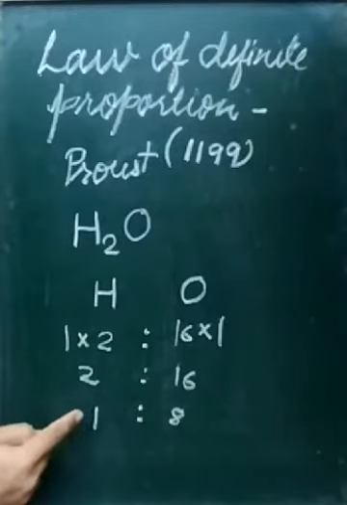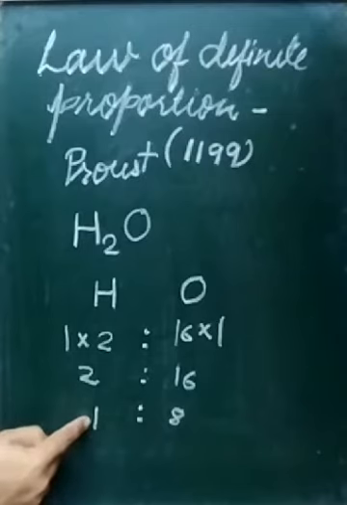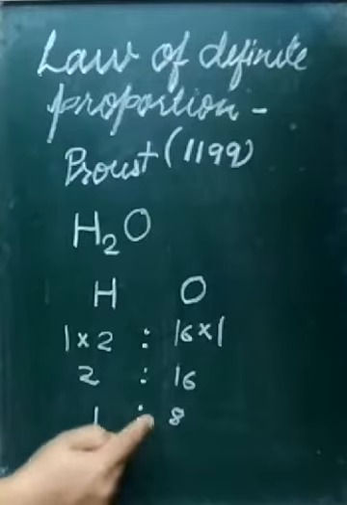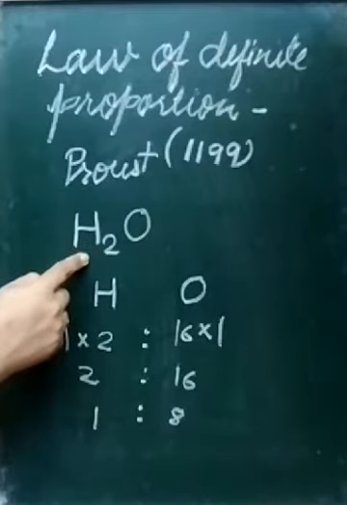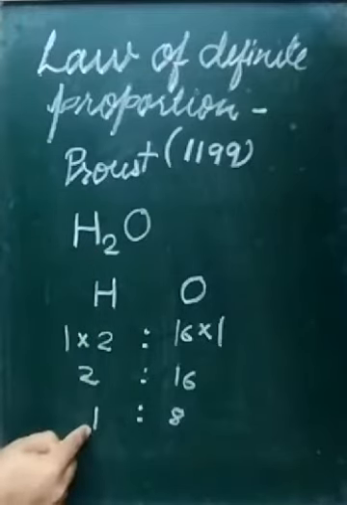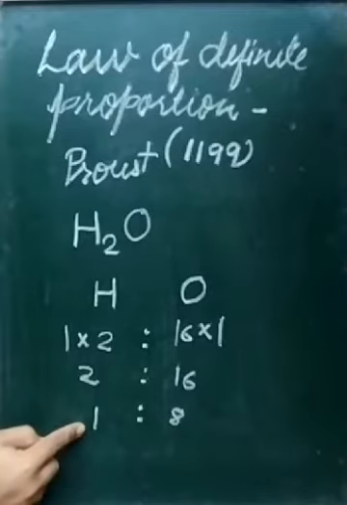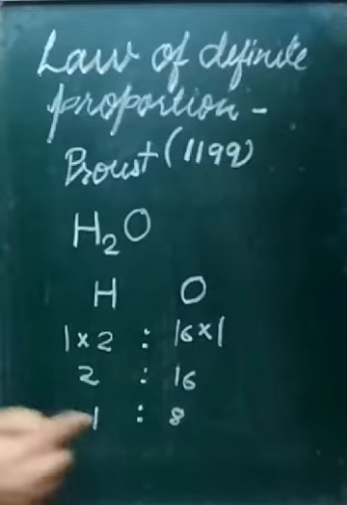That means 1 gram of hydrogen combines with 8 grams of oxygen to give 9 grams of water. That is 1 molecule of water. So whenever hydrogen and oxygen combine to form water, they will combine in the ratio 1:8 by mass.